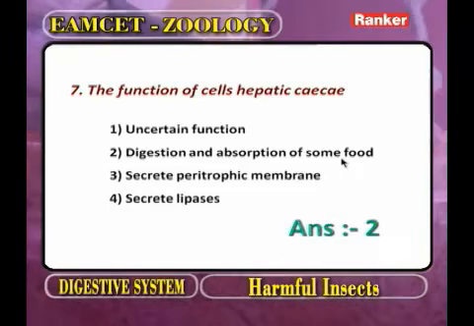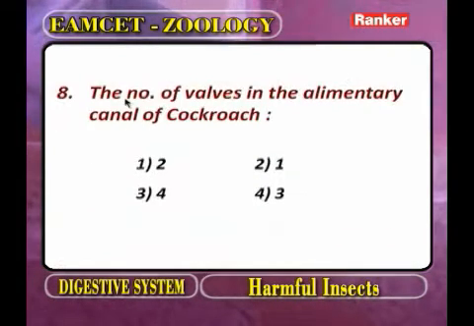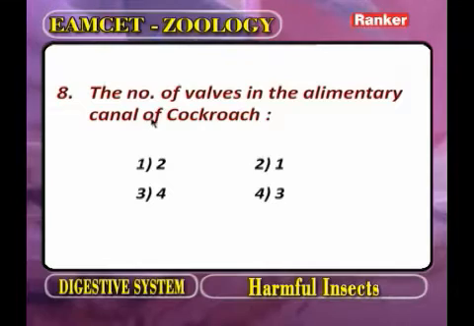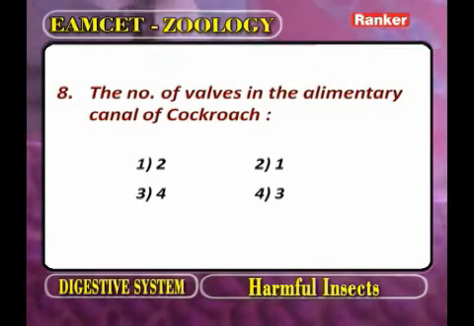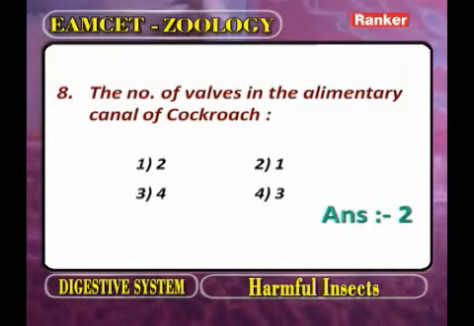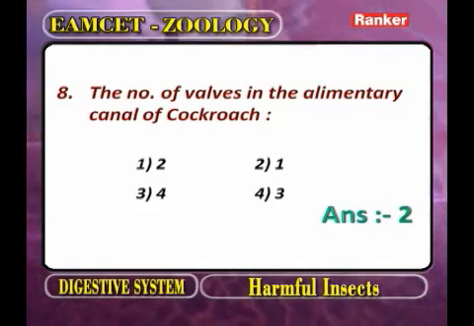Now the next question. The number of valves in the alimentary canal of cockroach. It is a repeated main EAMCET bit. Now, the number of valves in the alimentary canal of cockroach.